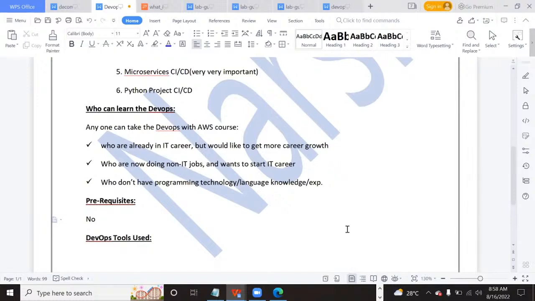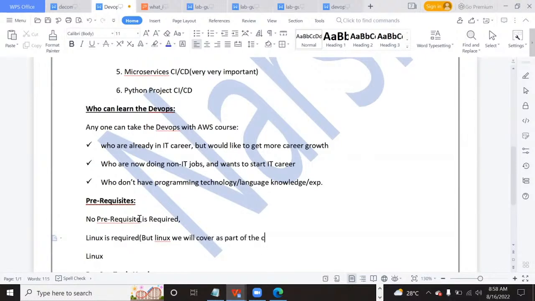So, prerequisite: no prerequisite is required, is what folks usually say. But ideally speaking, Linux is required. Linux is required, but that Linux will be covered here. That is the reason we usually mention no prerequisite. So saying no prerequisite is required is false. Linux is required, but we will cover this Linux as part of the course.